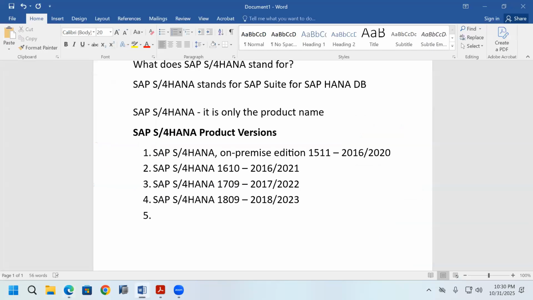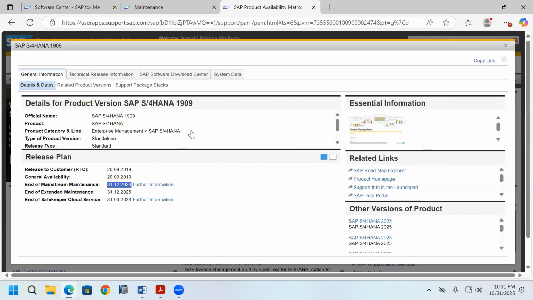So the release after SAP S/4HANA 1909 in which year? In 2019 it is released, and the 2024 mainstream maintenance date is completed. That means that product version is also expired, so it is not possible to install it. So 1909 is not there.